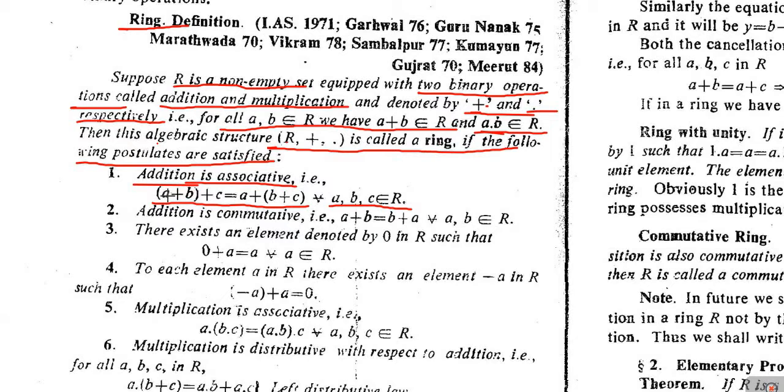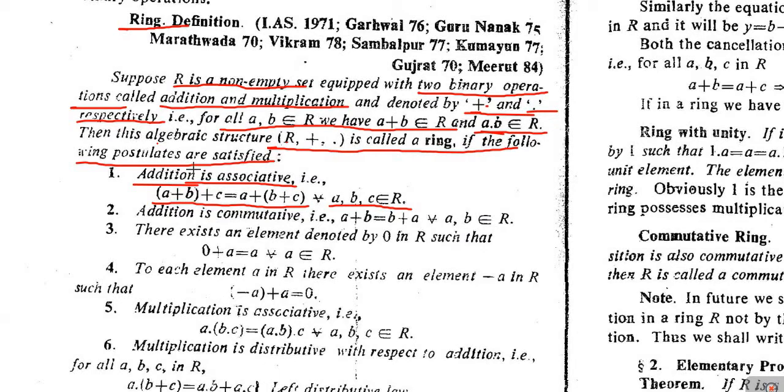Left hand side means first of all take the addition of members a and b, and whatever is the resultant, then in that resultant add c. This is the meaning of the left hand side. Whereas the right hand side means first of all compute the addition of b and c as b plus c, and whatever is the resultant, in that add the element a from the left side.